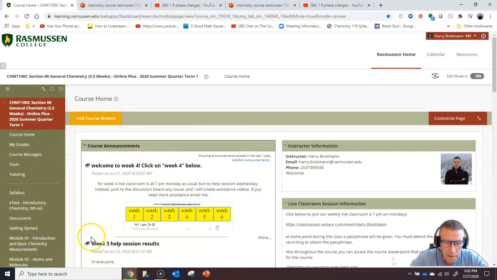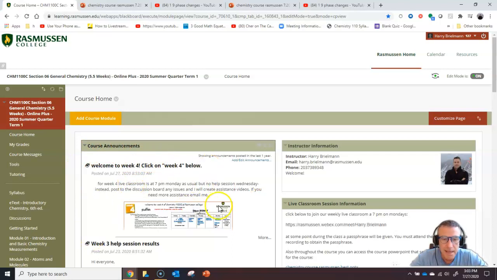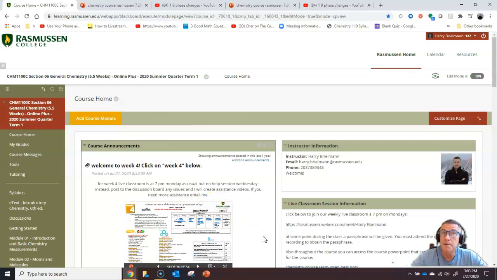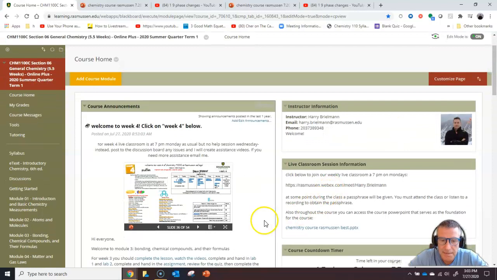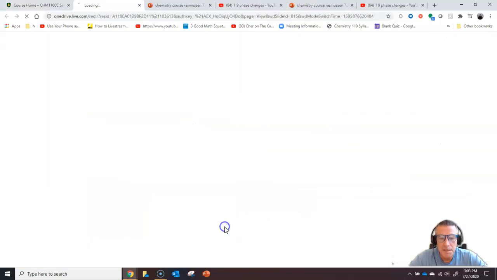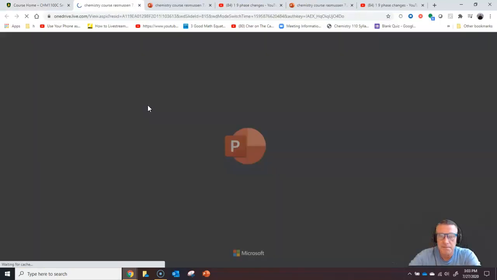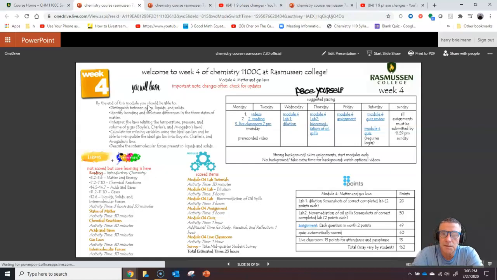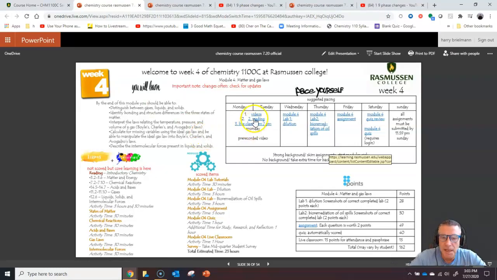Okay, so we're on week 4. It says to click on week 4, so I'm going to do that. I don't like the way that's small, so I'm going to make it bigger. I'm going to see that I can make it full page, so I'll make it full page. And now we have an embedded slideshow that's right here. And here's the plan for the week.